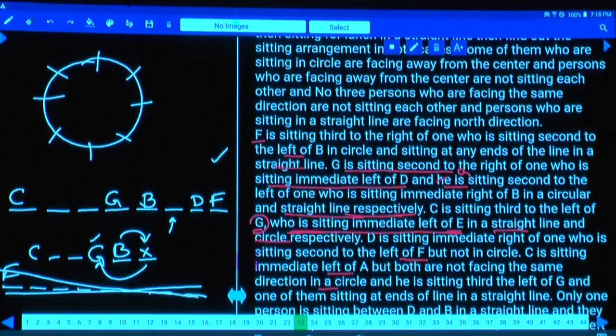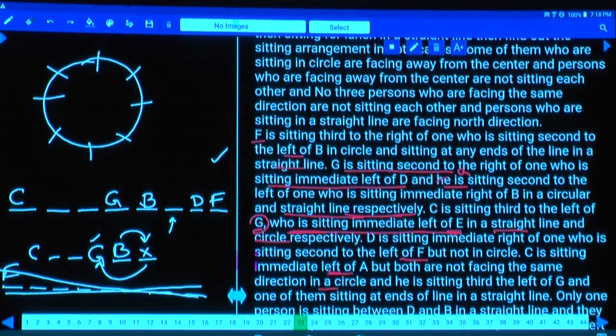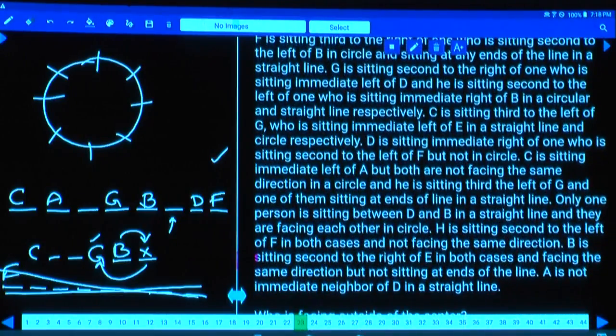Now we are concentrating only on the straight line. Why was it so? Because the persons who are seated in a straight line are facing towards the north, and that's the advantage we have. C is to the immediate left of A, but both are not facing the same direction as circle, and C is seated third to the left of A, and one of them seated at the ends. Only one person is in between D and B in a straight line. Between D and B, there is one person. That information is not required, we got that arrangement in a straight line, and they are facing each other in a circle.